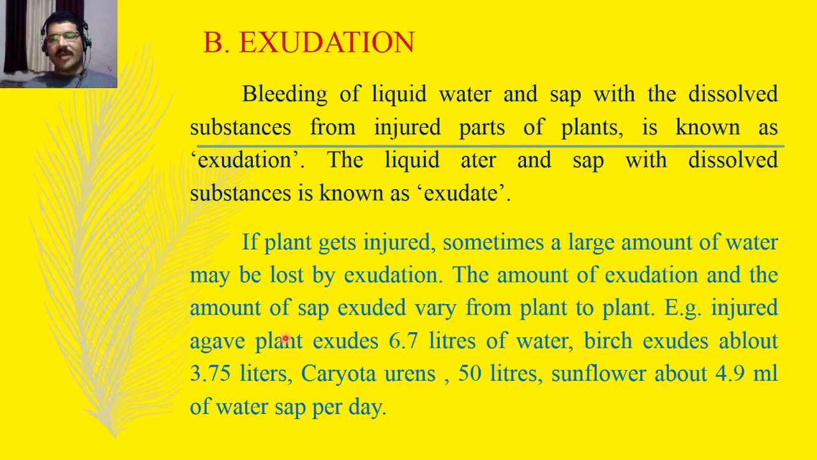For example, an injured agave plant exudes about 6.7 liters of water. Another plant, the birch, if injured, exudes about 3.75 liters of water. Caryota urens will exude about 50 liters of water, and sunflower will exude about 4.9 ml of sap per day through the injured part. So this is the exudation of water from the injured part. This is known as exudation.